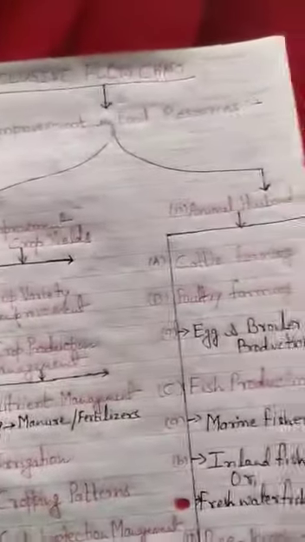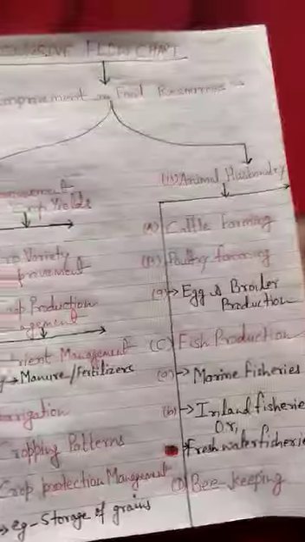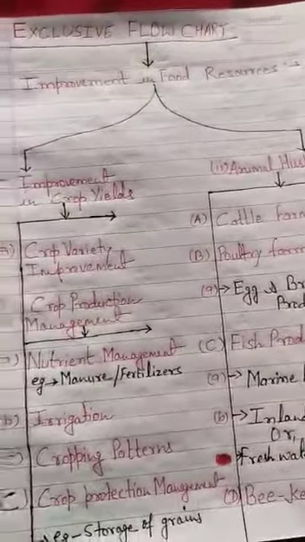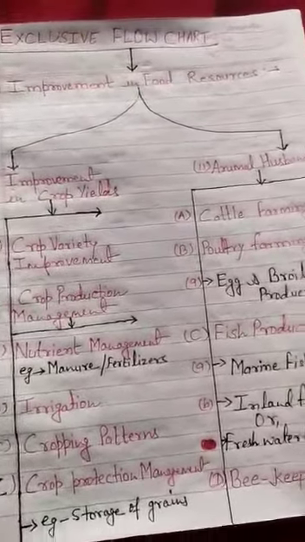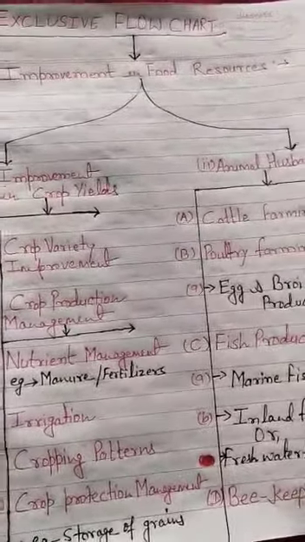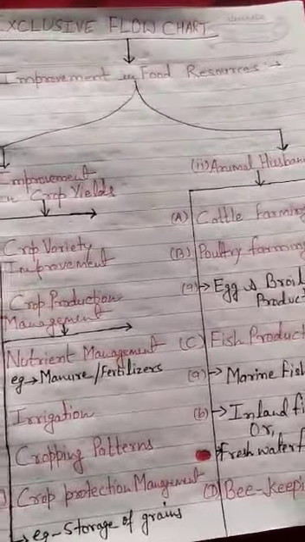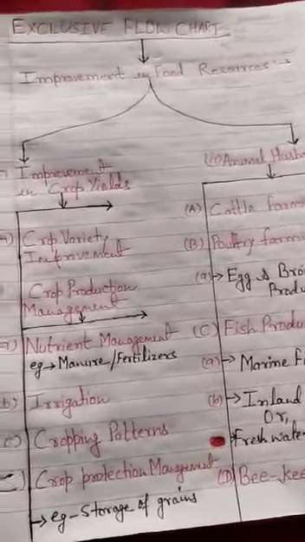So, as you are watching right now, this is an exclusive flow chart page regarding the improvement in food resources.